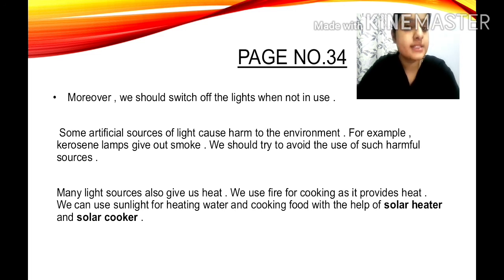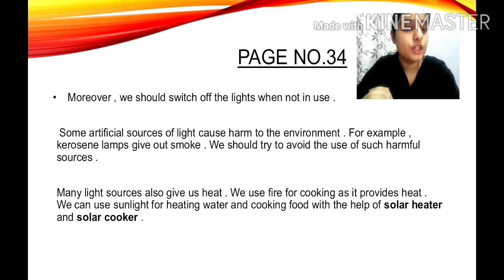Next, some artificial sources of light cause harm to the environment. Now, can you name the artificial source of light that causes harm to the environment? Kerosene lamp. Why? Because it gives out smoke and it is harmful to the environment. Okay?